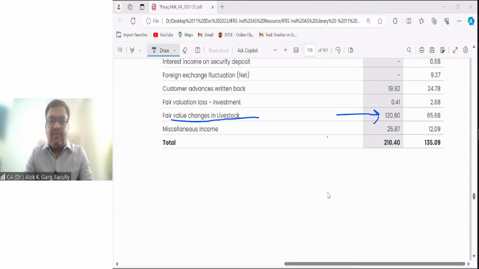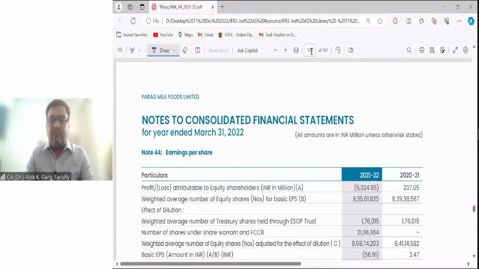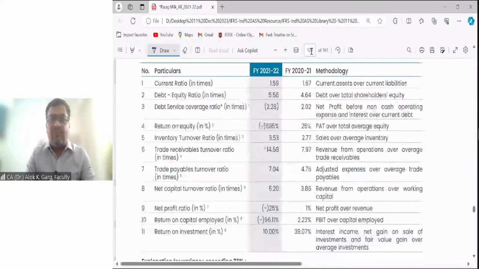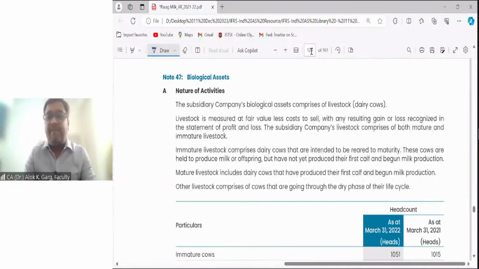Okay. So let's go to this annual report once again. And let me show you how many disclosures this company is making. Biological asset, they have made so many disclosures as well. The subsidiary company's biological asset comprises livestock, dairy cows.